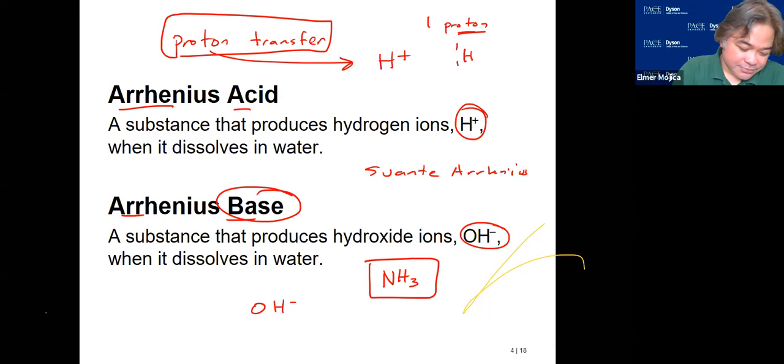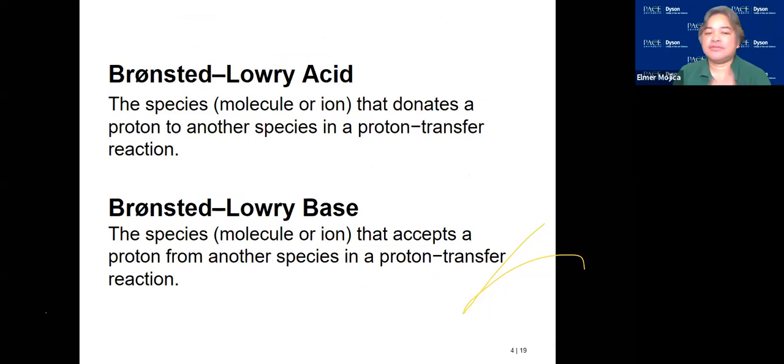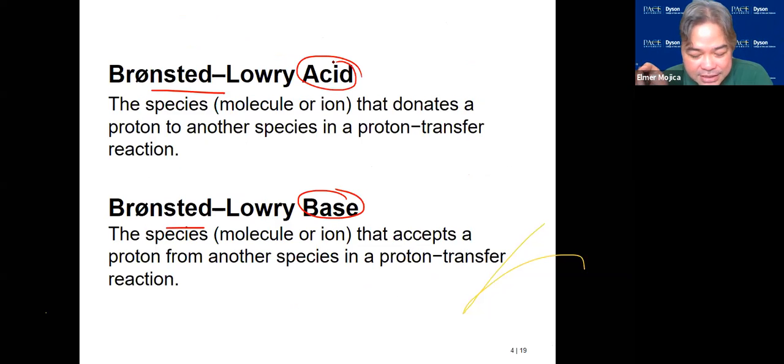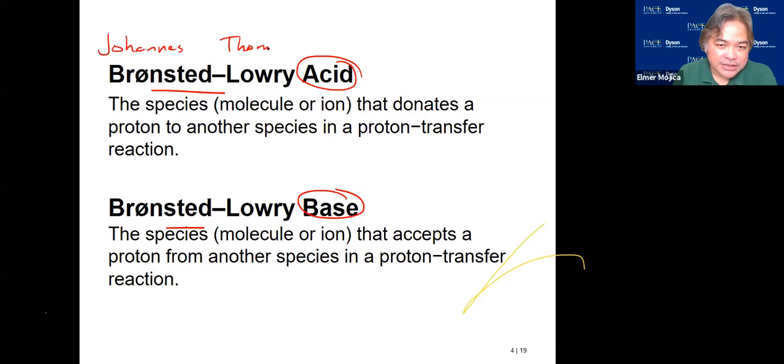So years later, 2 scientists independently introduced the concept of acids and bases, expanding the Arrhenius definition: Johannes Brønsted from Denmark and Thomas Lowry from England. Both of them define acid and base in terms of a proton being a donor or acceptor.